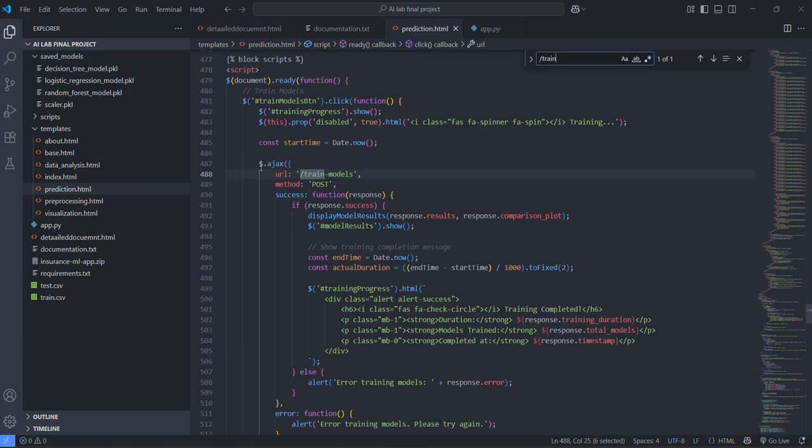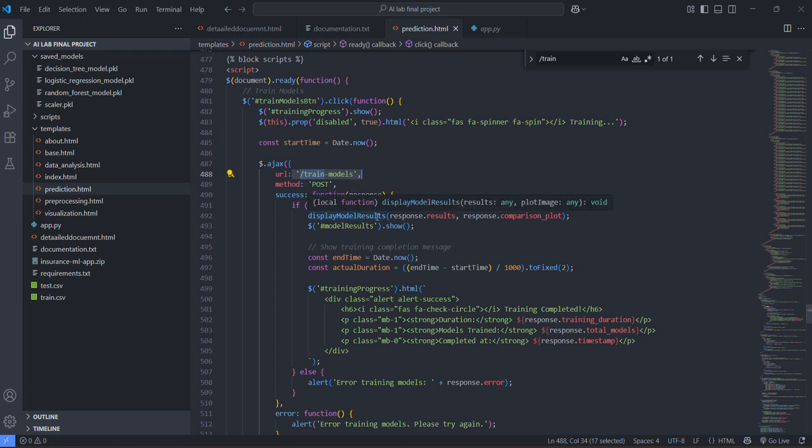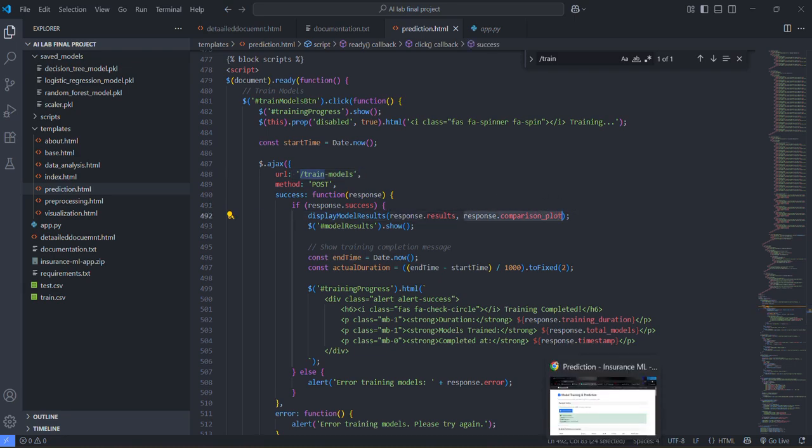Here you can see it's doing a post request on this API, and in the response it's giving us the end time and actual duration, and also the comparison plot, along with the accuracy too.